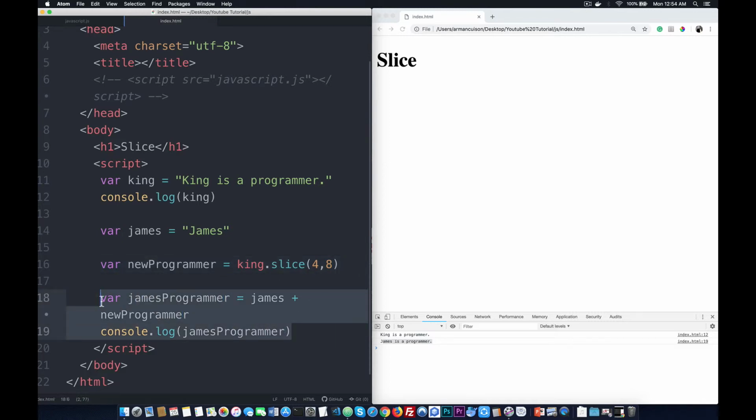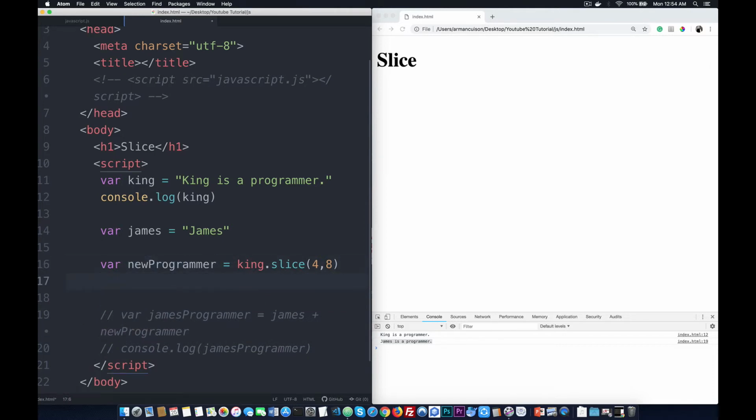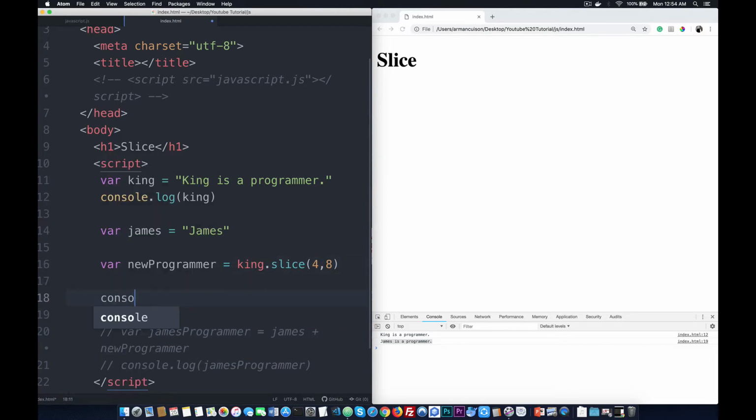So titignan natin ngayon. Say for example, i-comment out natin to. Tapos i-console natin si programmer. Console.log new programmer. Tingnan natin. Ayan. So is nawala siya. I think sa 9 siya. 9. Save, refresh. Ayan. So is bilangin nga natin ulit. 0, 1, 2, 3, 4. So 4. Tapos 5, 6, 7, 8, 9. Okay. So, may space pa siya.